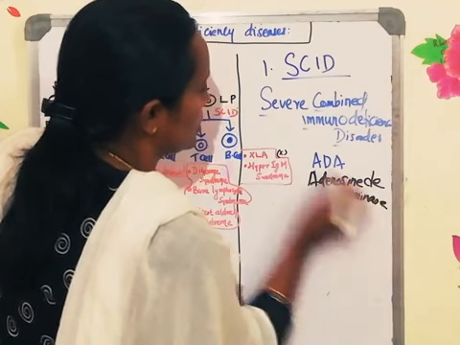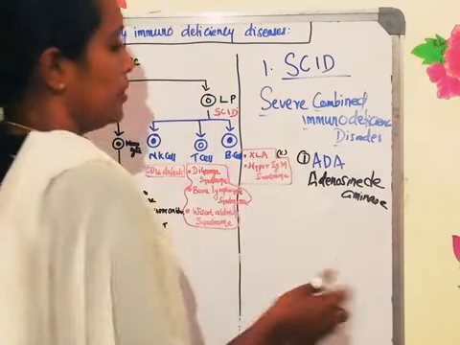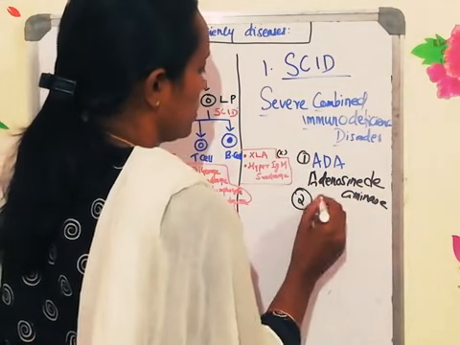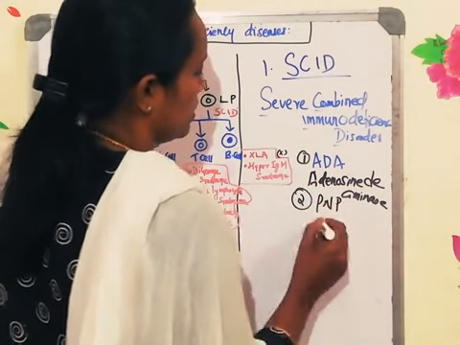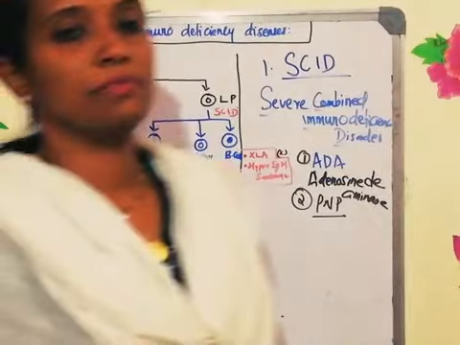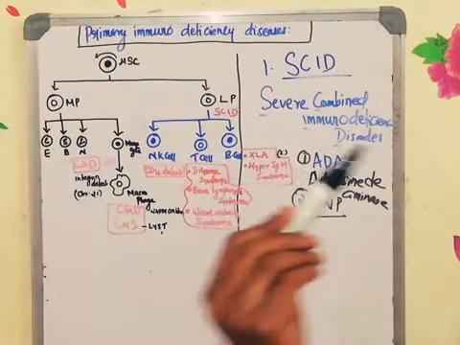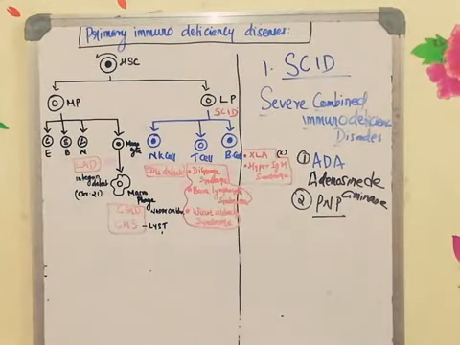SCID is either due to the ADA defect or it can be due to PNP defect. So these are the two reasons for SCID. One is ADA defect, another one is PNP.